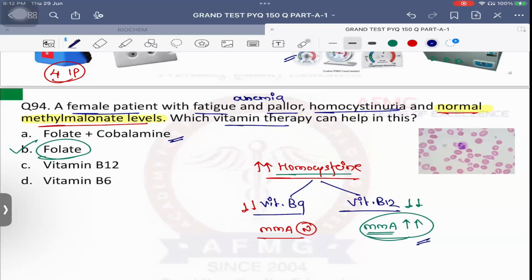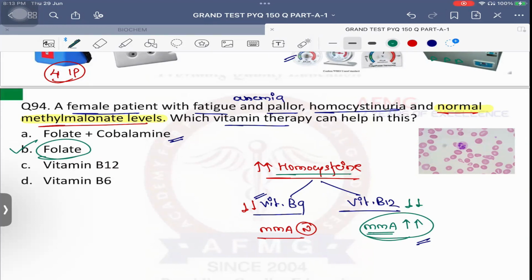Important is, if you only give vitamin B9, what will happen? The patient's hematological condition will improve. The anemia will be corrected, but the patient's neurological symptoms will worsen. Okay, that has been a previous year question. If you give only folic acid, what will happen in the patient? The neurological condition will worsen in the patient.